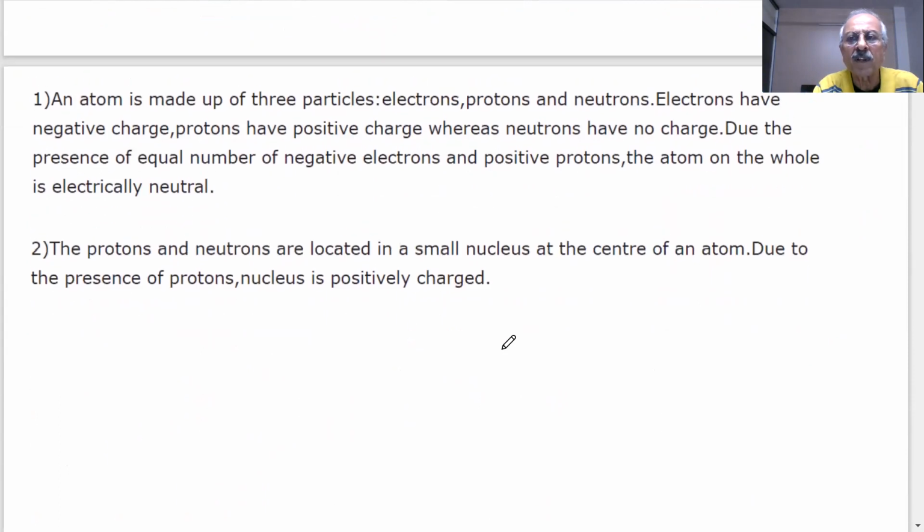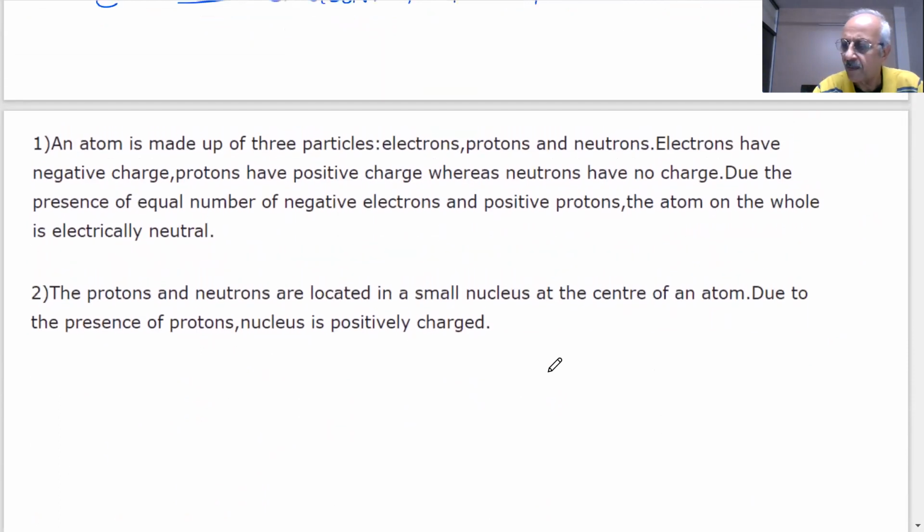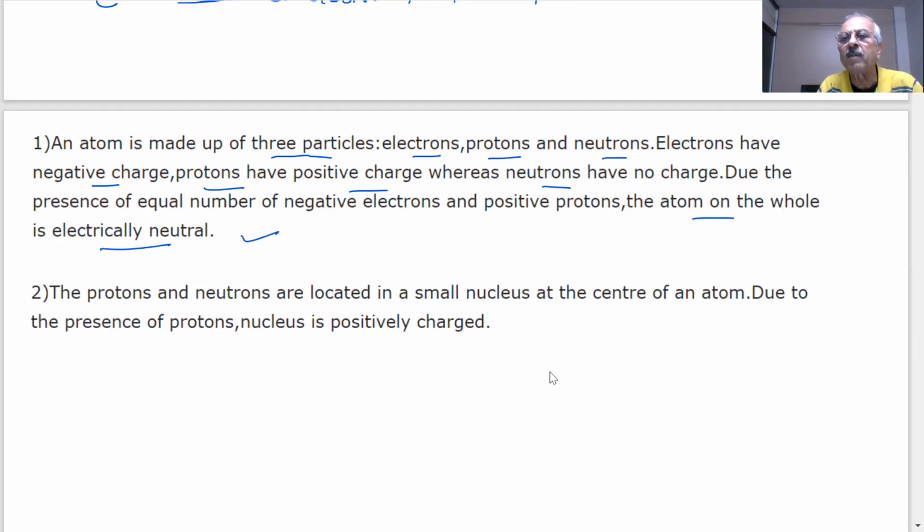So in short, what is Bohr suggesting? Bohr agreed with the Rutherford model. To what extent? There are 3 particles. The atom is made up of 3 particles, we are saying: electrons, protons, neutrons. Electrons have negative charge, protons have positive charge, and neutrons have no charge. Due to the presence of an equal number of negative electrons and positive protons, the atom on the whole is neutral. Agreed by Bohr, agreed by Rutherford. No problem in this. Okay?